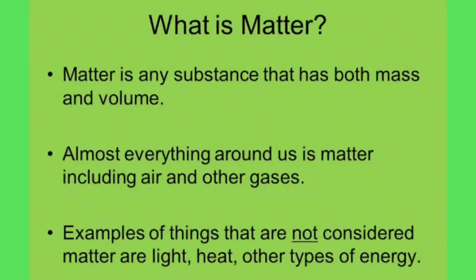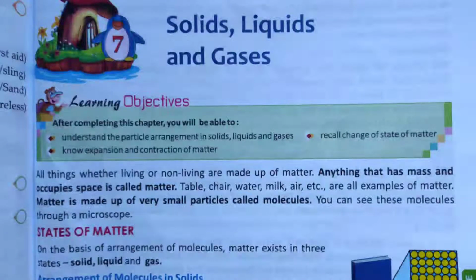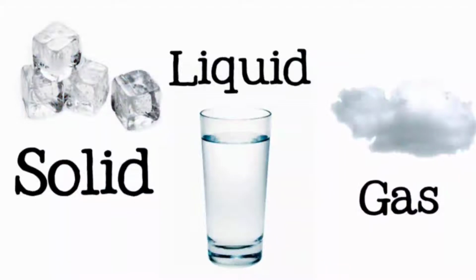Now this matter is again made up of very small particles which are called molecules. So matter is made up of very small particles and we call them molecules. And these molecules we cannot see with our naked eyes. To see a molecule we need a microscope. On the basis of the arrangement of these molecules, matter exists in 3 different states. These are solid, liquid and gas. So we got that there are 3 states of matter: solid, liquid and gas.